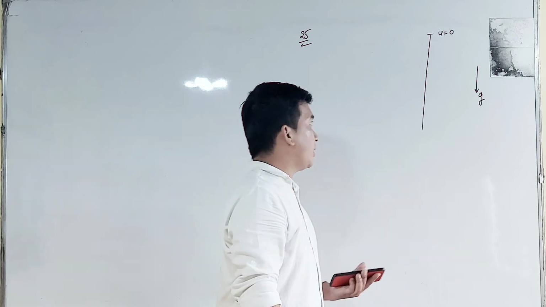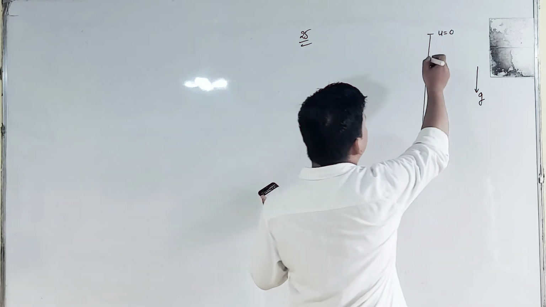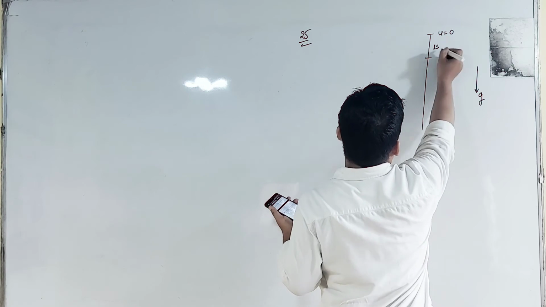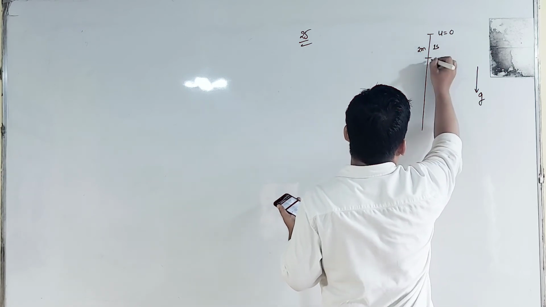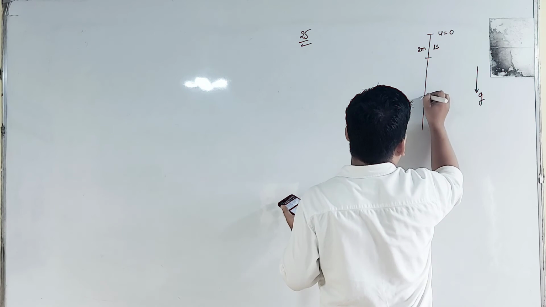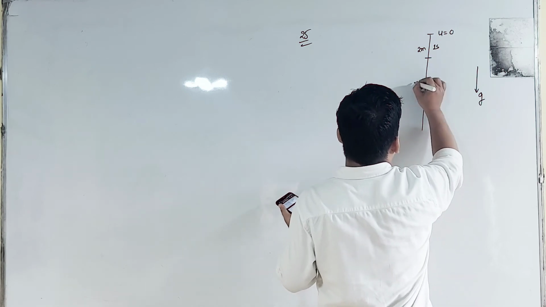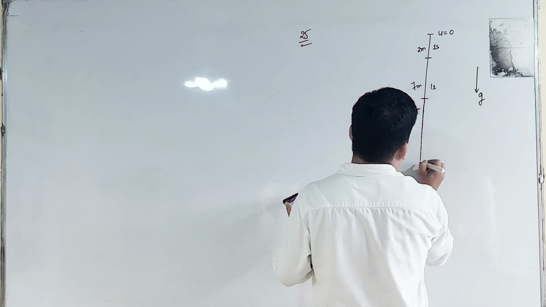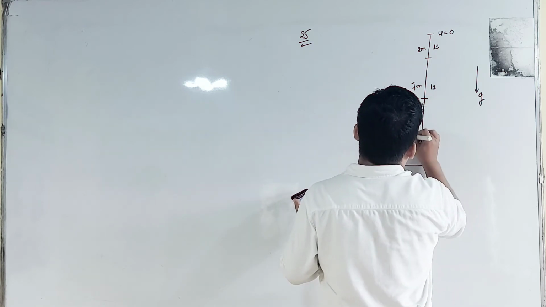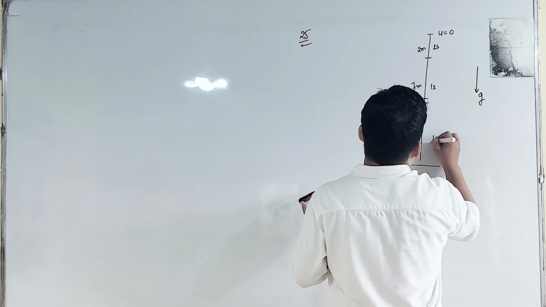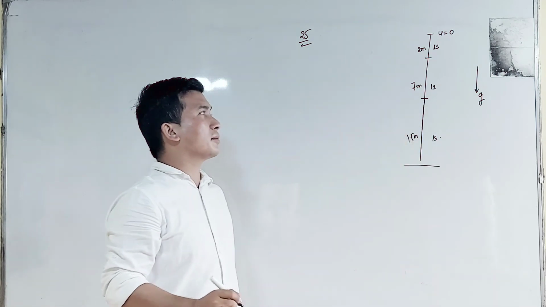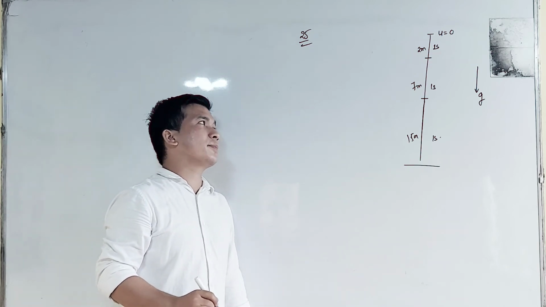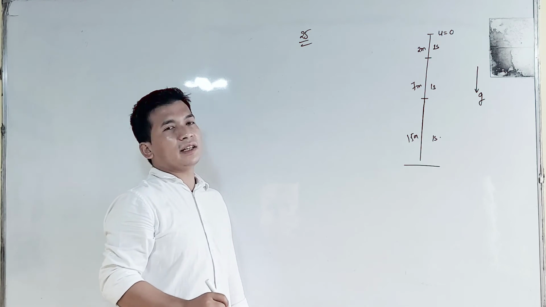Understood? Here we can put it like this. In 1 second it will produce only 2 meters. In the next 1 second it will produce 7 meters. And in the next 1 second it will produce 15 meters. Is that understood or not? This is the actual representation of the motion produced by a freely falling object.